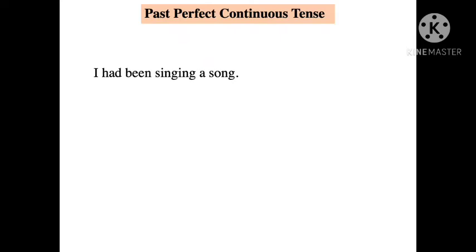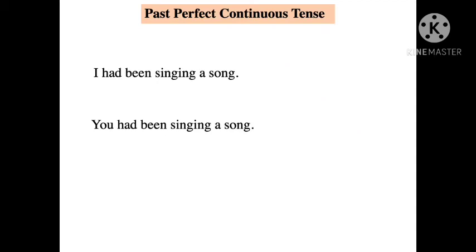To describe an action that had been going on for some time in the past: the students had been practicing for the last couple of weeks. Now here, I had been singing a song, you had been singing a song, he had been singing a song. Had been plus verb plus ing is the general form for past perfect continuous.